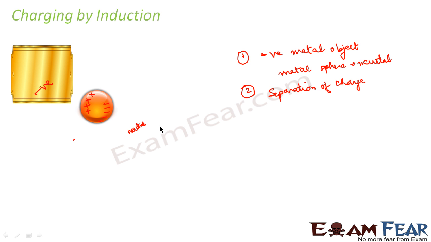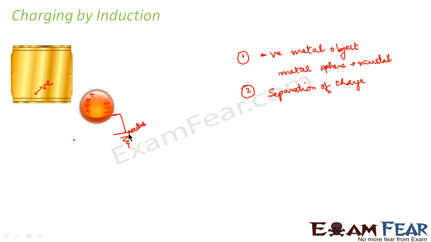Now in this case, we are talking about conductors, right? If you ground a conductor, whatever extra charge is there, it will flow to the earth. Correct? Now when this separation of charge takes place, if you ground this conductor, what will happen? The electrons accumulated at this end will go and get grounded.